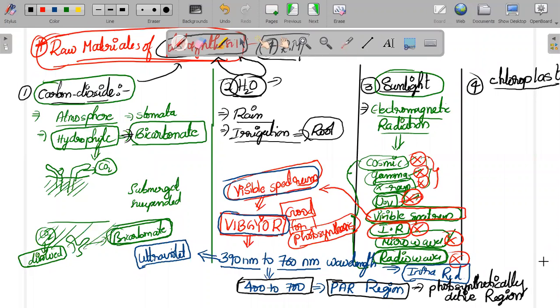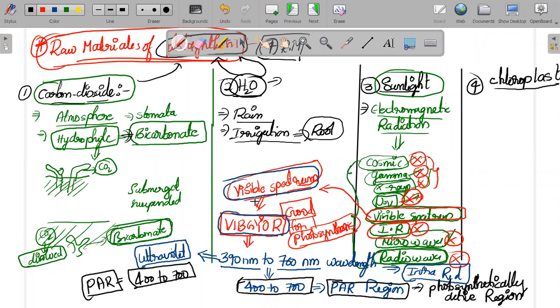If I come and ask you tomorrow, or any person asks you what is the range of PAR, you have to directly say it is 400 to 700. That is your photosynthetically active region.